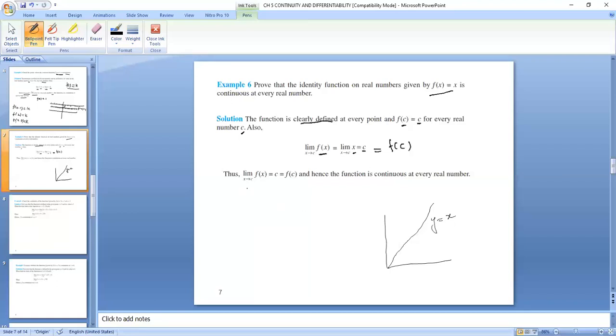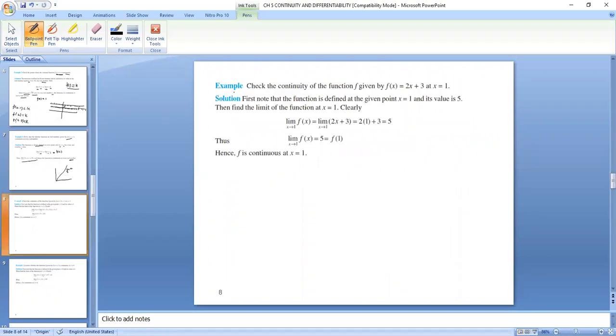So the limit as x tends to c of f of x equals c, which equals f of c. Hence the function is continuous at every real number. We have to prove that the limit of the function equals the value of the function. If the limit equals the value, then the function is continuous, right?